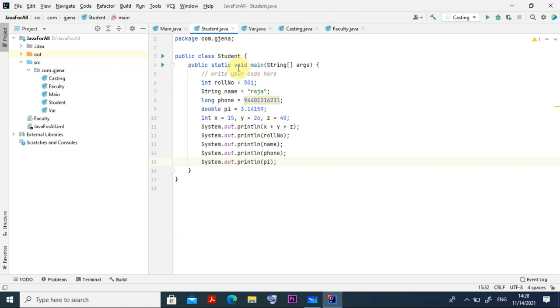Then System.out.println rollNumber. What is the roll number I have given? 501, it should print. Then System.out.println name. What is the name I have given? Raja will come. Then System.out.println phone number, this number should come, right? System.out.println pi value should come, okay.